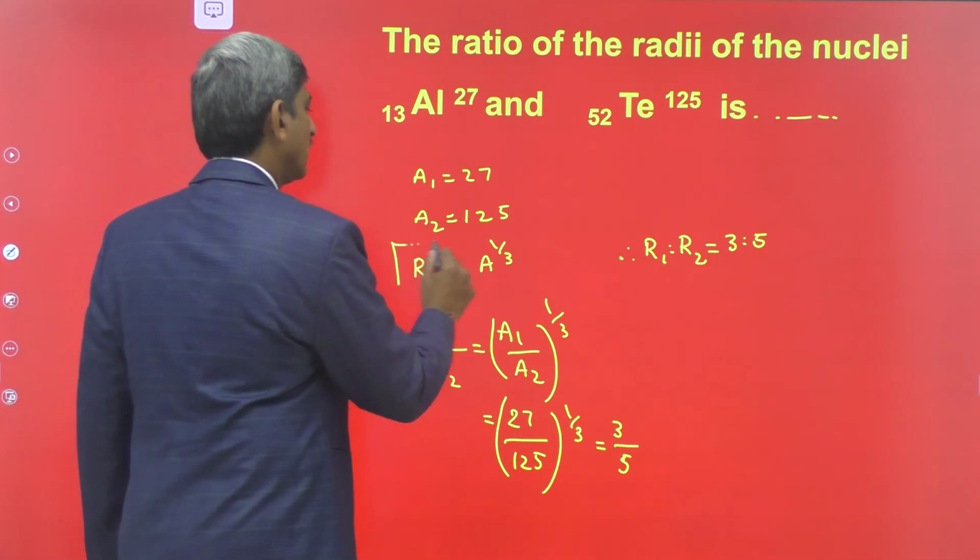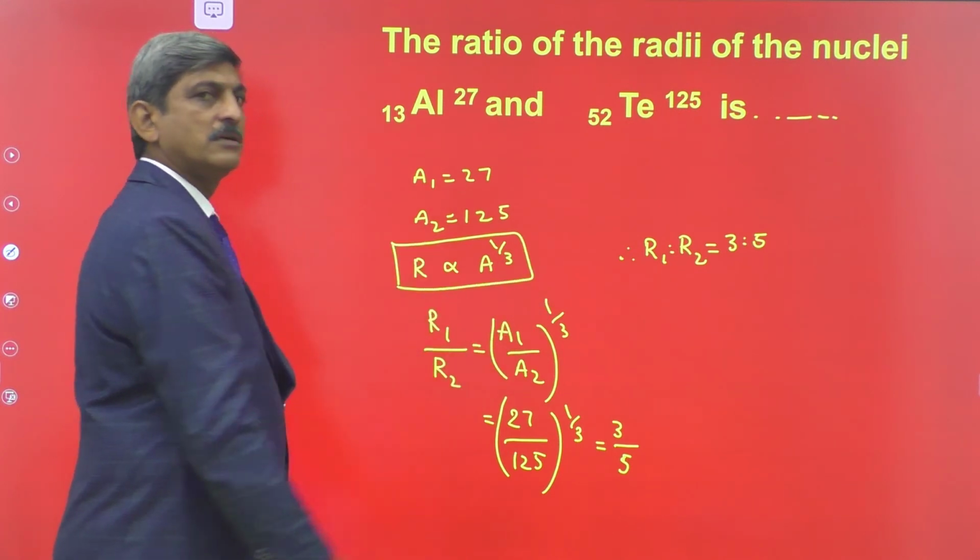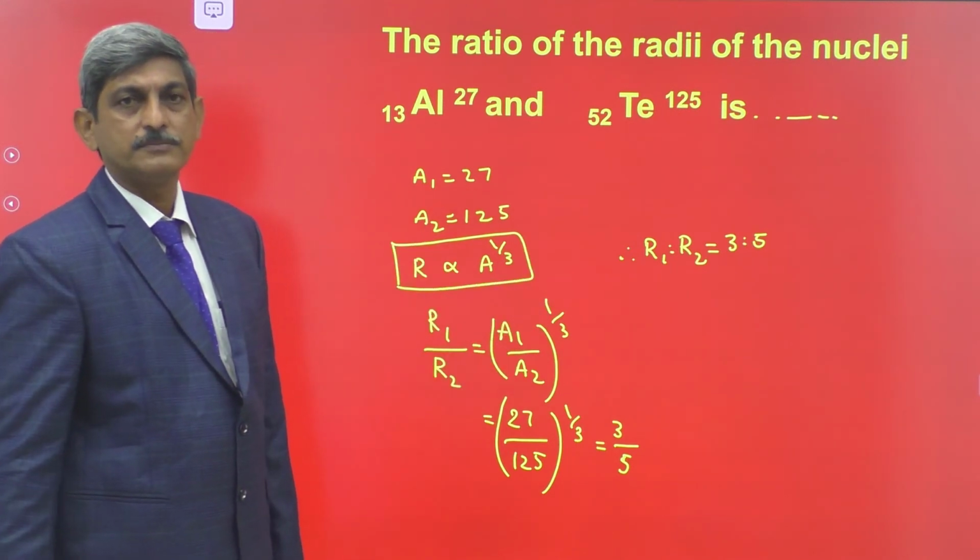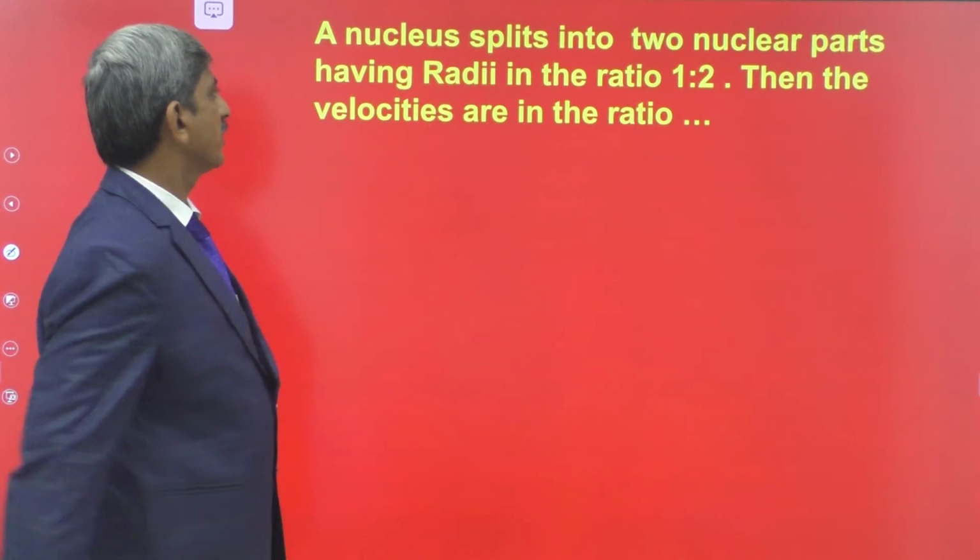Here, the radius is directly proportional to the cube root of the mass number of the nucleus. This is the formula used to solve the problem. Come to the next problem.